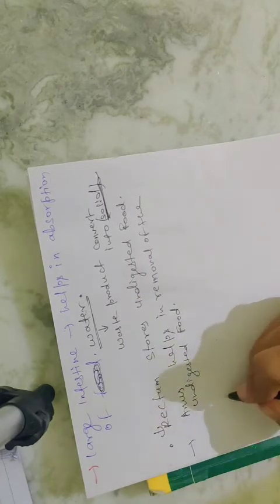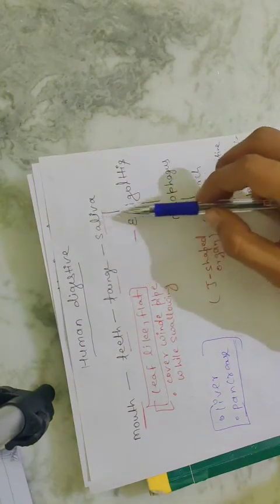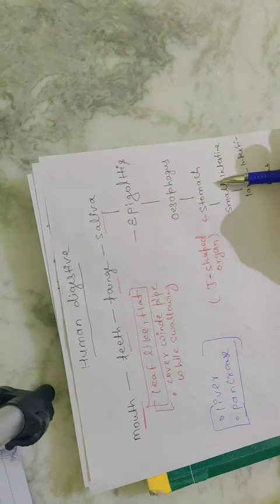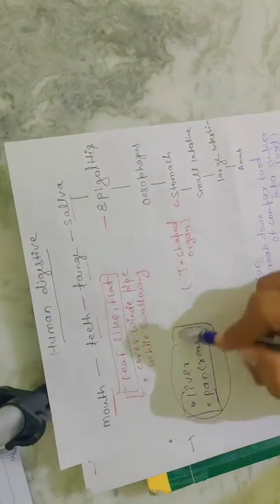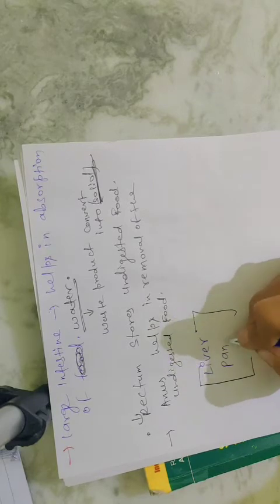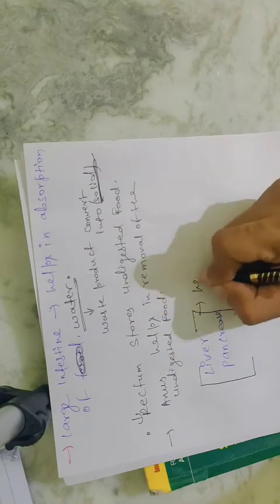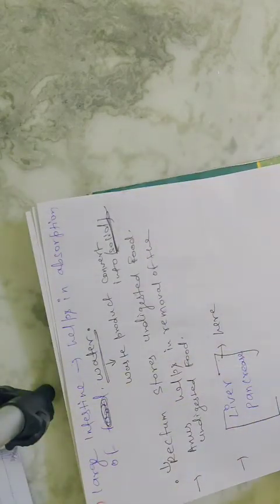After that we study two more things in our system. What are they? I told you that we studied mouth, teeth, tongue, saliva, epiglottis, esophagus, stomach, small intestine, large intestine, and now the anus. But there are two more things, liver and pancreas. So now we will study liver and pancreas. The first point to remember is that no digestion happens in the liver and pancreas.